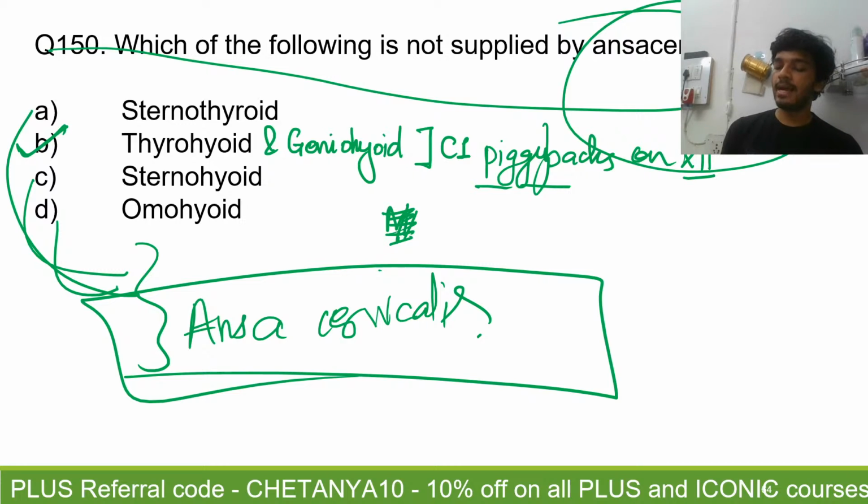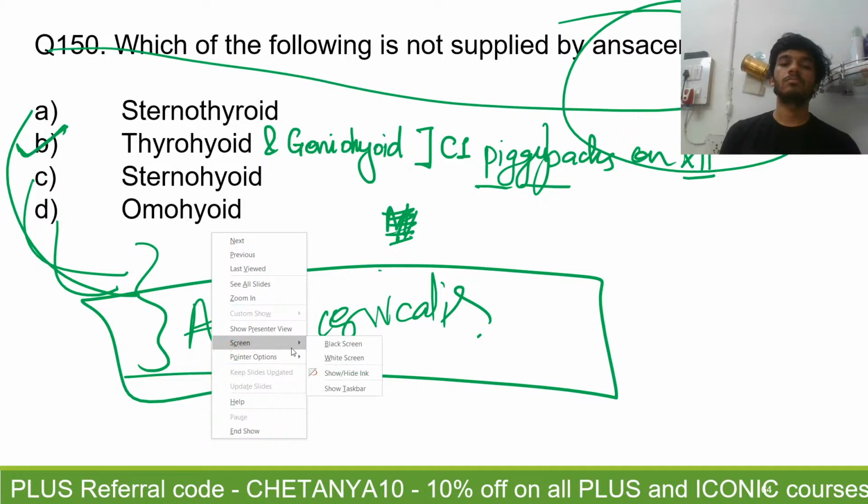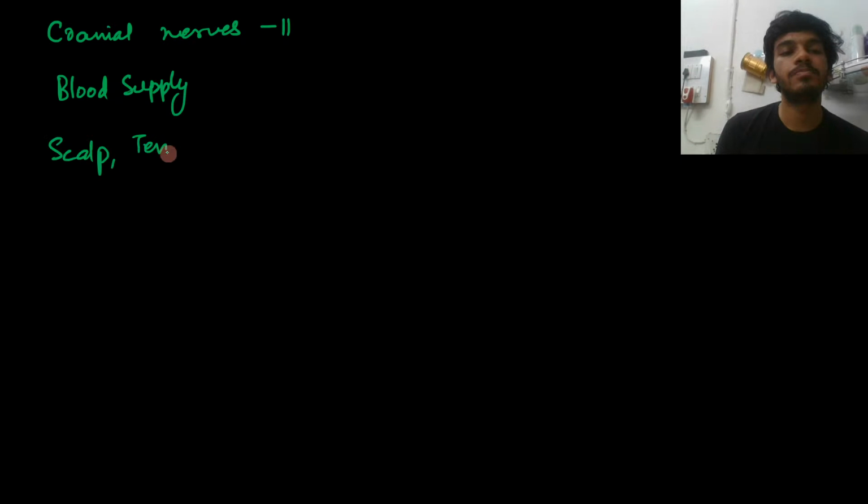So let me tell you guys that you have successfully solved this in the last 3 sessions. So what all have we covered so far? We have covered the cranial nerves in 2 lessons, covered the blood supply of the head and neck and the brain and everything. We've covered the chapter of the scalp, temple and face. I have covered the orbit with you. I have covered the nasal cavity. I have covered the pharynx.